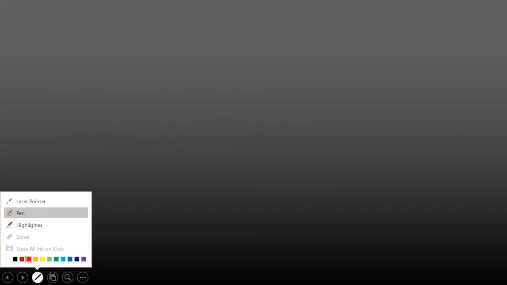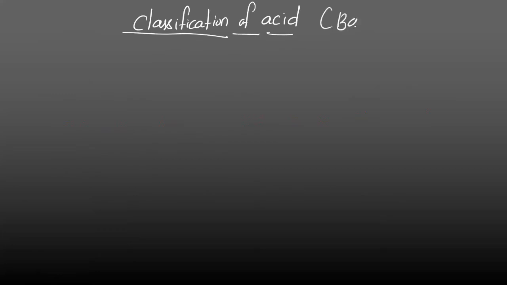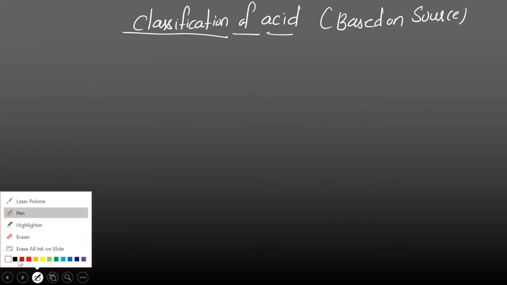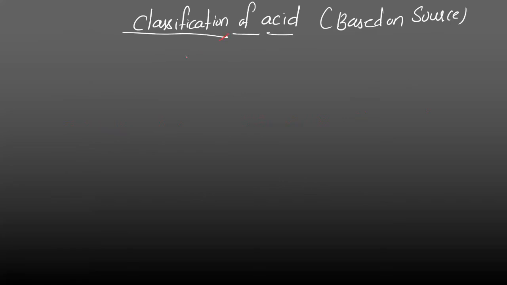Next, we'll see the classification of acids. First, classification of acids based on source, from where they have been obtained. Based on source, acids can be classified into two types. One is organic acid. Another one is mineral acid.